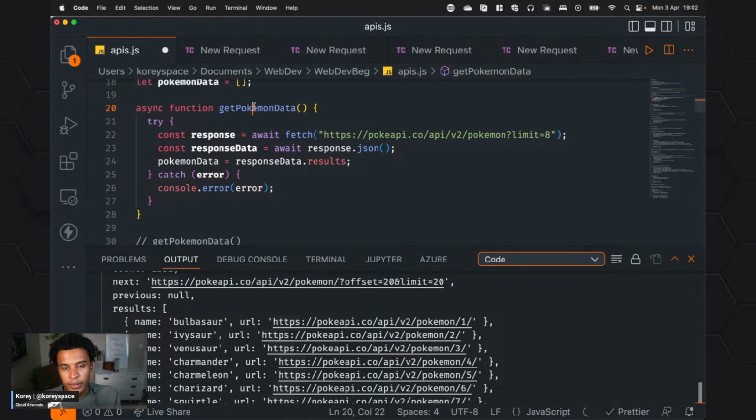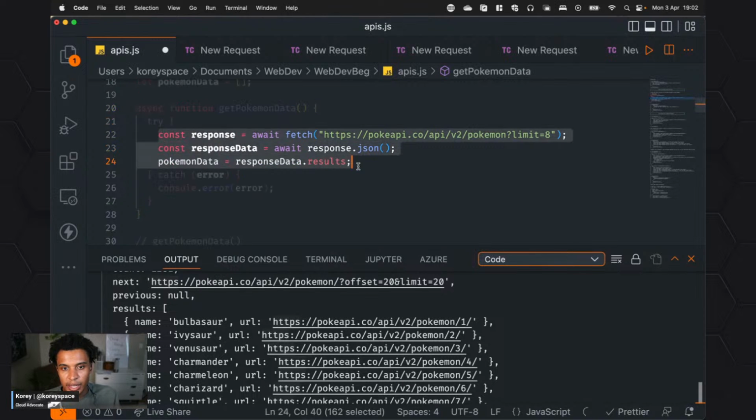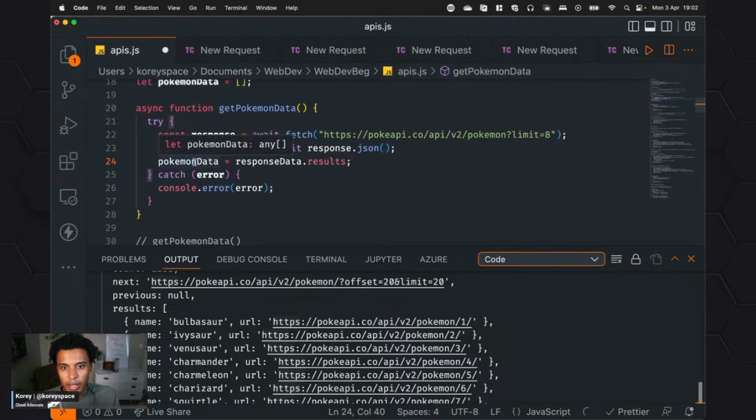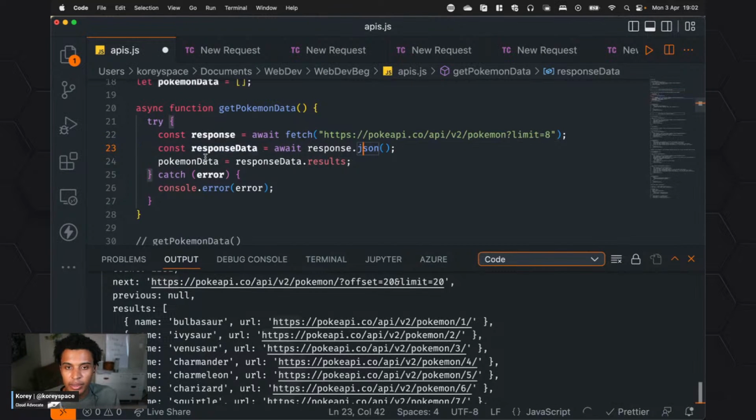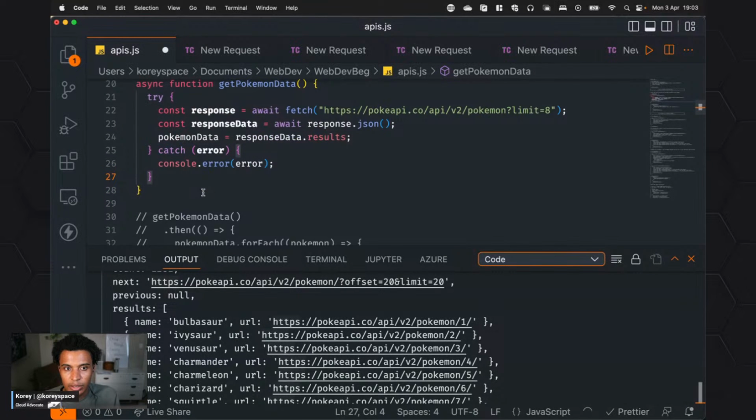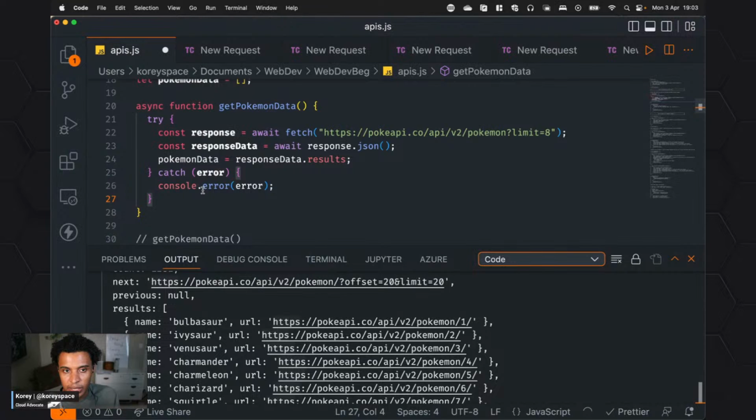So async function, we're going to try. So try this line of code. And then we're going to take the await. So the response, similar to what we just did. The only difference is now we have this limit 8, meaning we put this in the URL to limit the amount of Pokemon that we receive, which is 8. Then we have Pokemon data equals response, data results, catch. So we're going to catch the error and then console.log the error if it happens, right? So nothing's happening here that we need to print out.